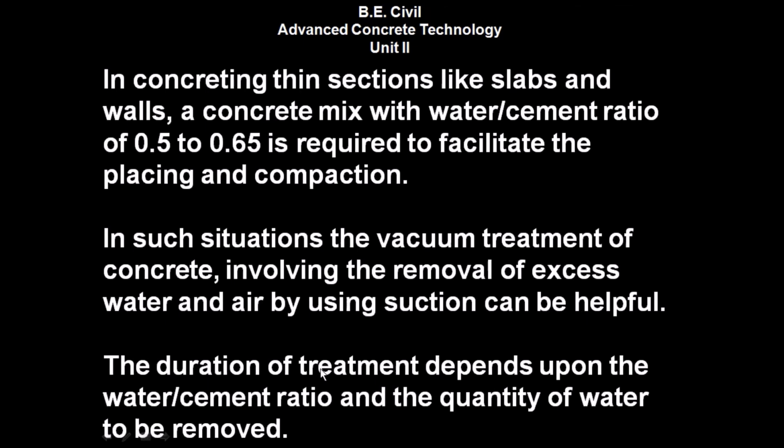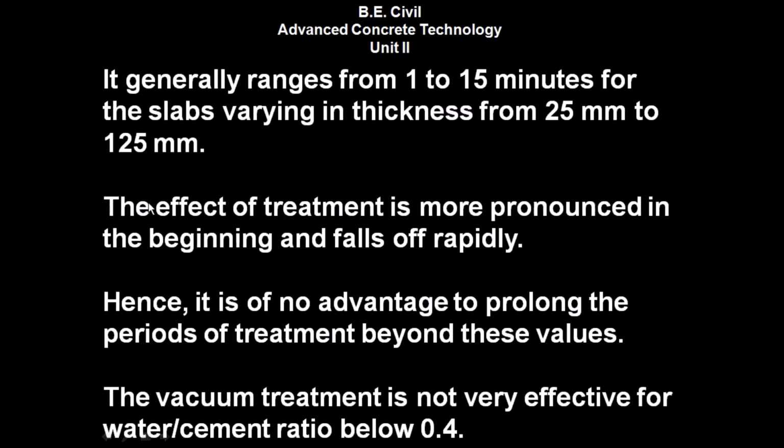The duration of the treatment depends upon the water cement ratio and the quantity of the water to be removed. It generally ranges from 1 to 15 minutes for slabs varying in thickness from 25 mm to 125 mm.